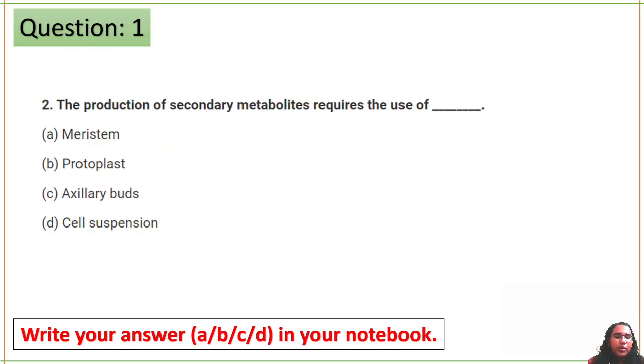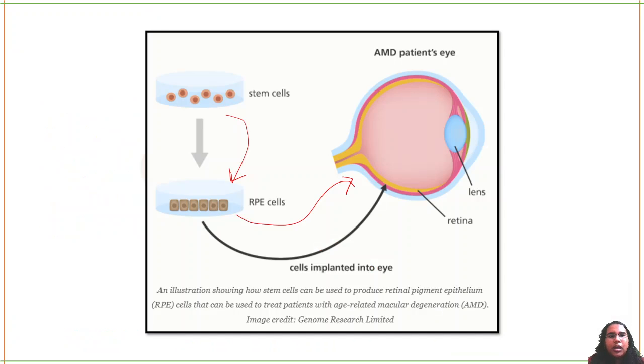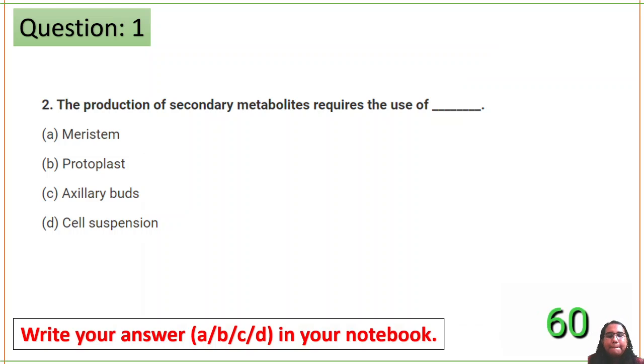So what I was trying to say is that your plant and animal biotechnology topic is over. I've completed all the topics. Now we're going to have a quiz session. We are going to start a quiz, so get ready, have a notebook and pen. You can just mark your answers. Let's start the quiz session. You'll have 1 minute for each question, and after that you will get the answer. I'll show you the answer, don't worry.